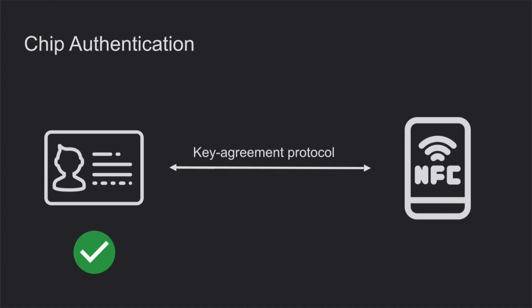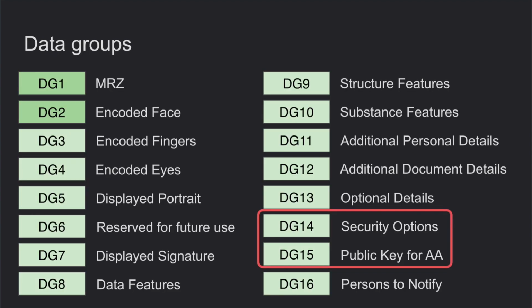And if secure messaging is established correctly, if this communication is set up with the card, then the terminal can be sure that the chip has the original private certificate, and the card is original as well. And as we know, these data groups are optional. It means the data groups may not be present on some cards, and this mechanism is not supported by these document types.